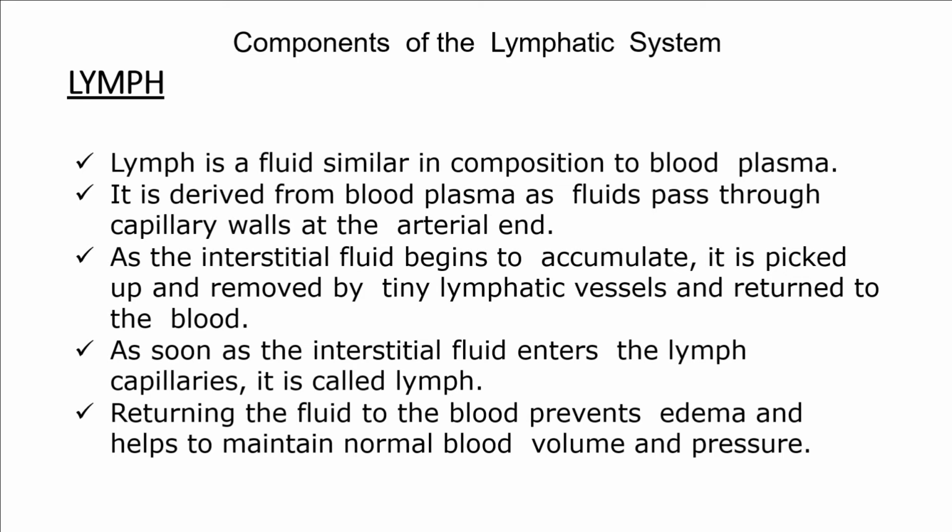As soon as the interstitial fluid enters the lymphatic capillaries, it is called lymph. I already explained how the fluid will enter from the interstitial spaces into the lymphatic system, and the fluid that has entered into the lymphatic vessels is known as lymph. However, the fluid which is present in the blood vessel is known as blood. So this is the difference.